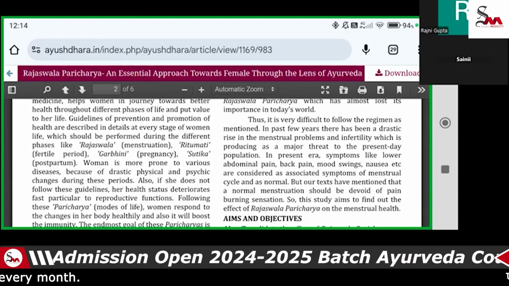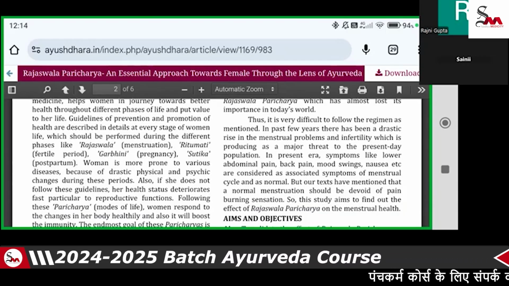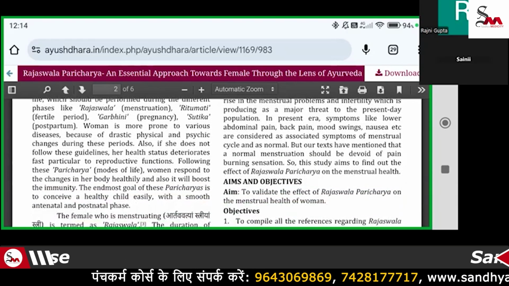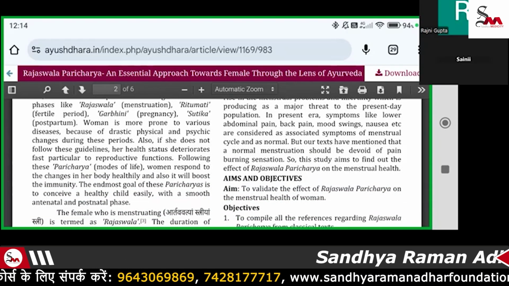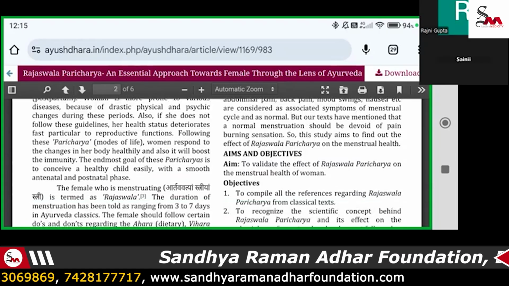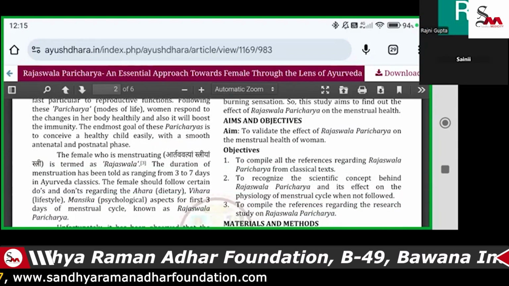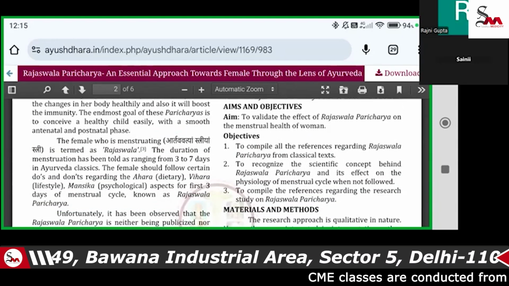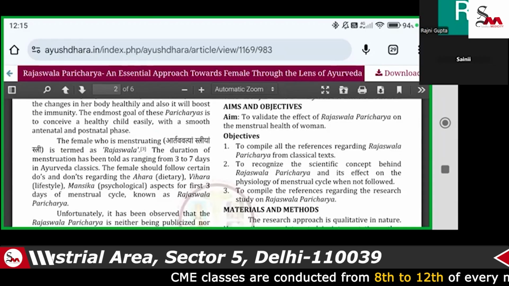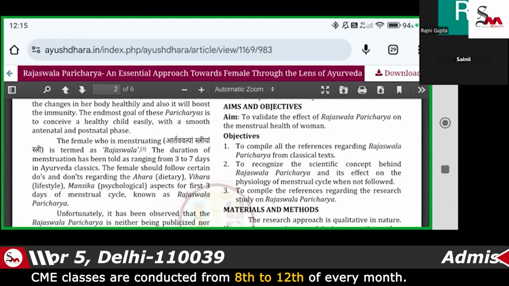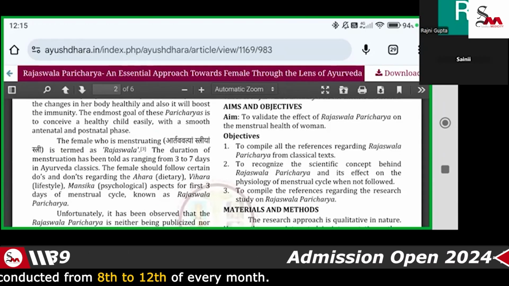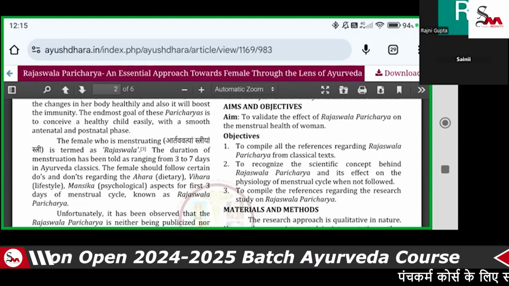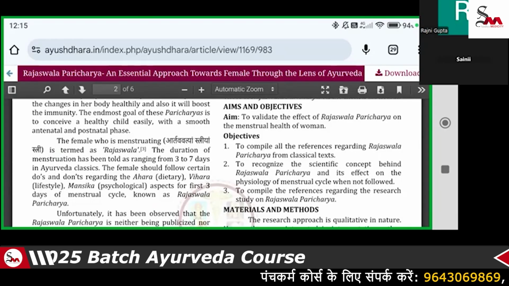Women are more prone to various diseases, for example during periods. We have to give guidelines regarding the Paricharya. The main goal of the Paricharya is to give a healthy child easily, along with antenatal and postnatal care. If the patient is following this Rajaswala Charya, the Artavavaha Strihi, the duration of the menstruation is 3 to 7 days.